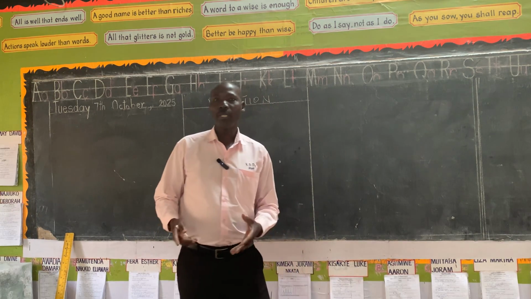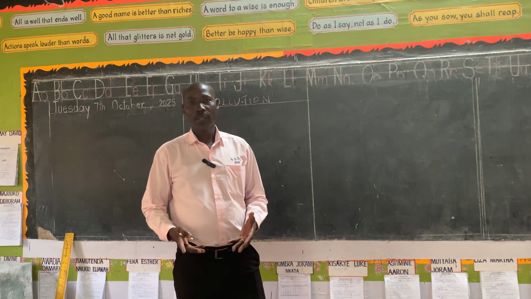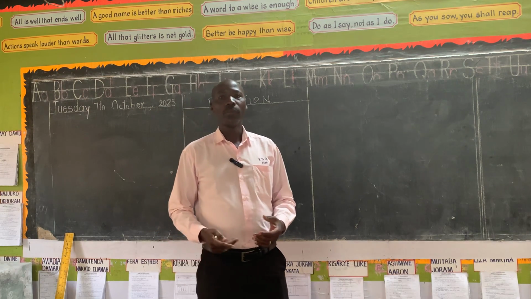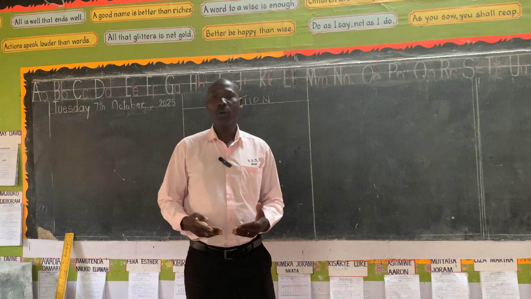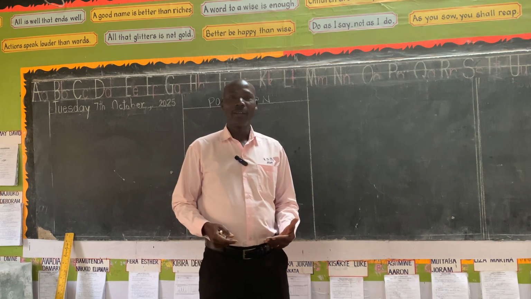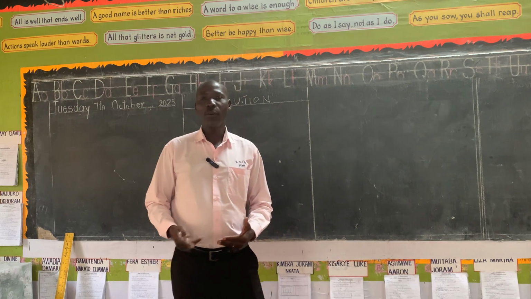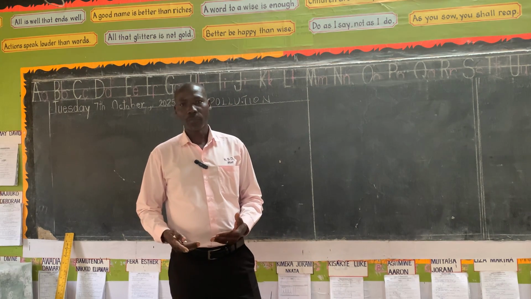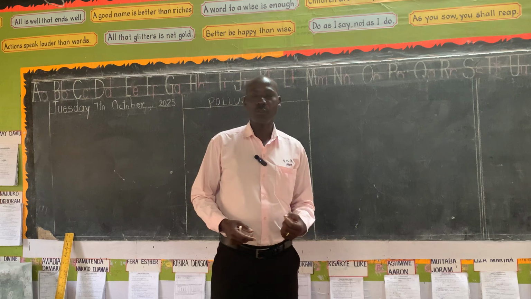We have other pollutants that are liquid, like the oil from these oil vehicles. Those oils are bad because when you pour them in the soil, they kill the living organisms in the soil. We shall look at different types of pollution.